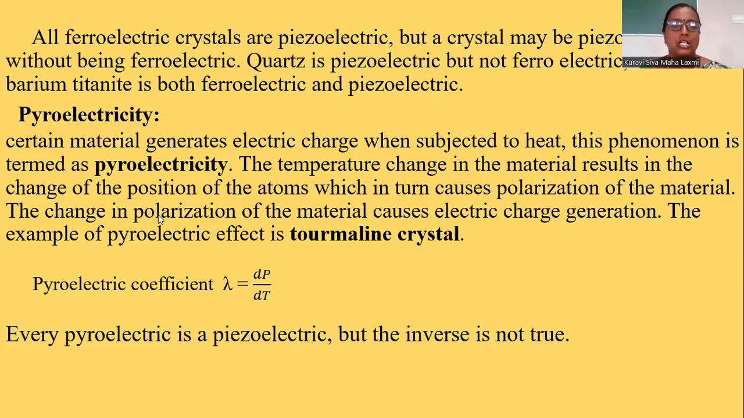So the change of polarization of the material causes the electric charge generation. Here, electric charge generation means before the application of heat energy, the positive and negative charges are concentrated at a particular point. But when we apply the heat energy, that means pyro, what will happen? They will be separated from each other. When the positive and negative charges separate, they form the dipole moment. So this phenomenon is known as pyroelectricity.